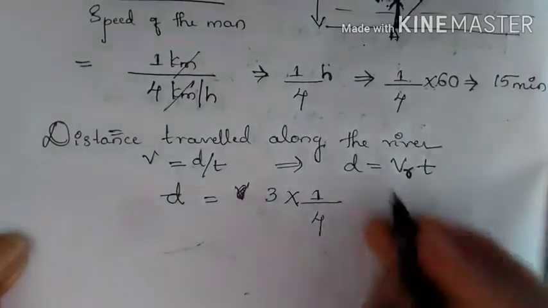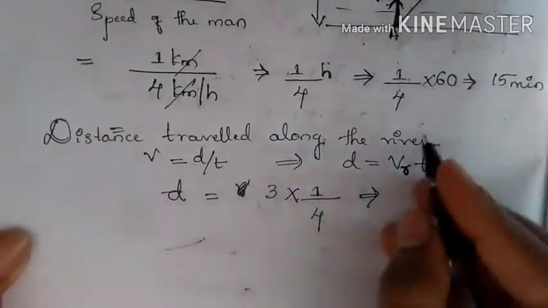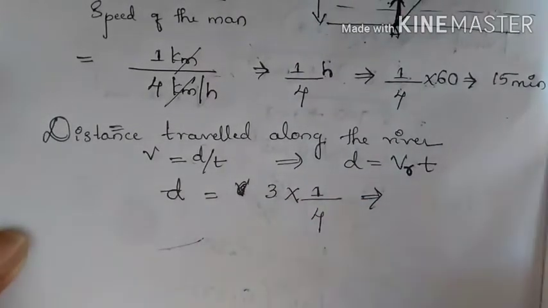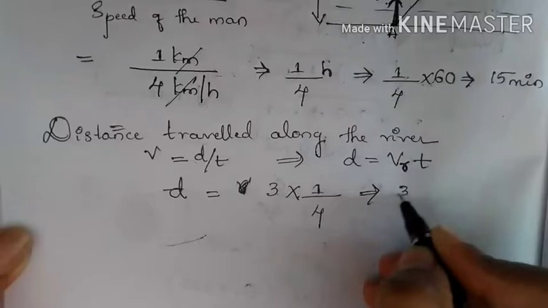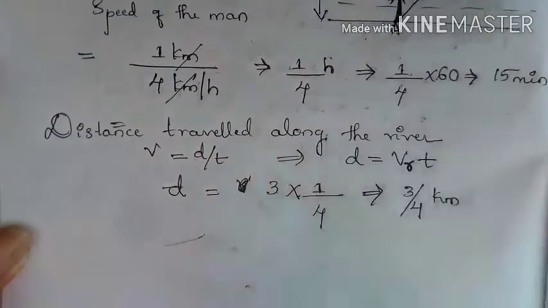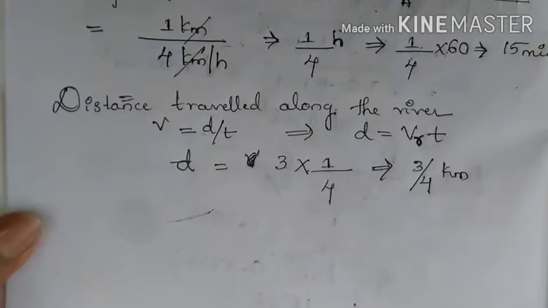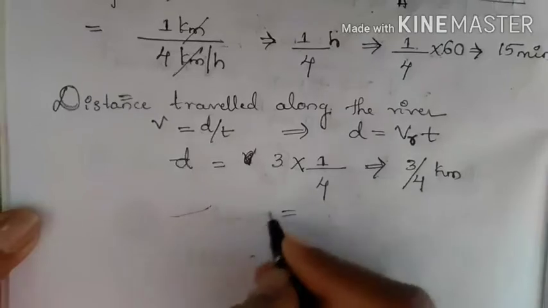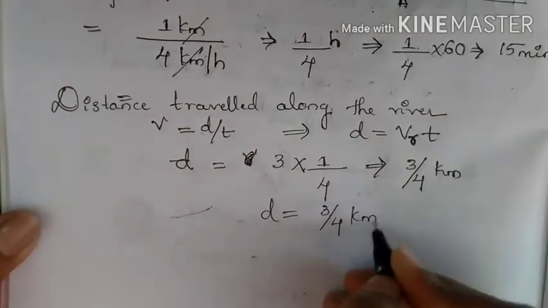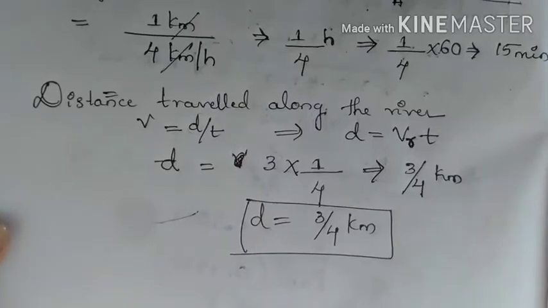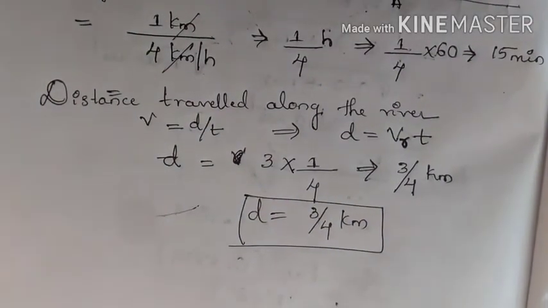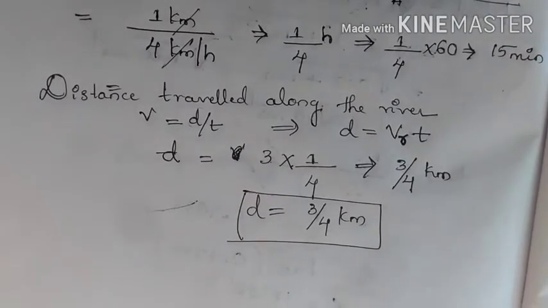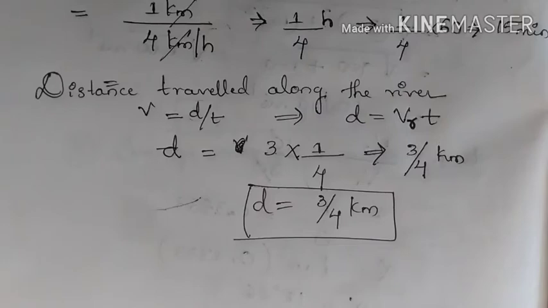So here we have 3 kilometers per hour and this is hour. So per hour and hour will get cancelled. What remains is 3 by 4 kilometers. You can also write this in terms of meters, but it is not necessary. Even if you write D is equal to 3 by 4 kilometer, it is fine. If you want, you can convert kilometer to meter, or to centimeter also. There are no issues. But D is equal to 3 by 4 is correct.